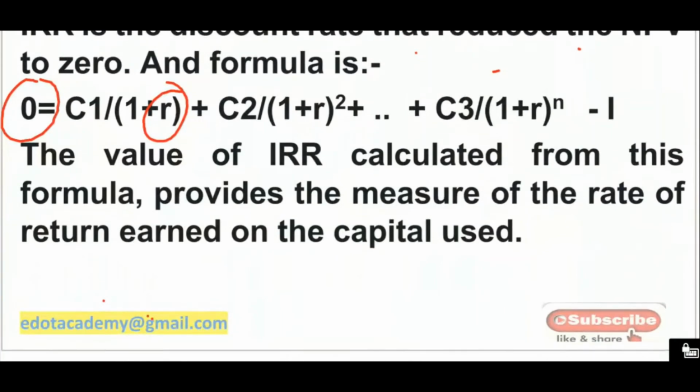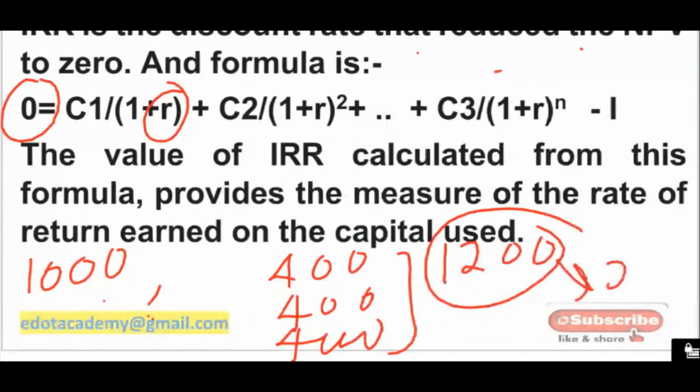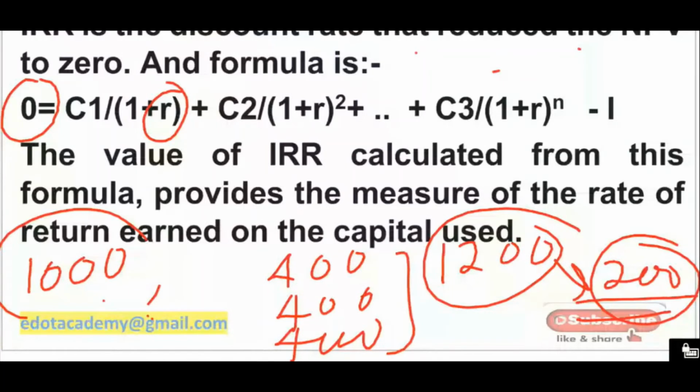I will take one example here. Let us suppose that you have invested 1000 rupees in the starting and the cash inflow is as follows: 400 rupees, 400 rupees and 400 rupees. So in total you are getting 1200 rupees. So what is your earning? You are earning 200 rupees more. But how much is this 200 as a percentage of 1000 rupees? This is the question here. But for calculation purposes, because the 400 rupees, 400 rupees, 400 rupees come in different years, converting into a percentage becomes very difficult.